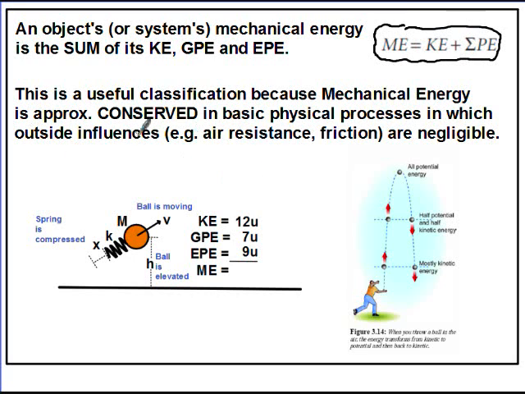It's useful again because in some basic physical processes where outside influences such as air resistance, friction, and so forth are negligible, we see that mechanical energy is conserved. Now, this picture here is just showing a ball being tossed up, and we all know when you throw a ball up, it eventually reaches the top and comes back down. This is just showing that the object's KE, which is what it has here, gets converted into GPE, which it has here, and then it gets converted back into KE here.